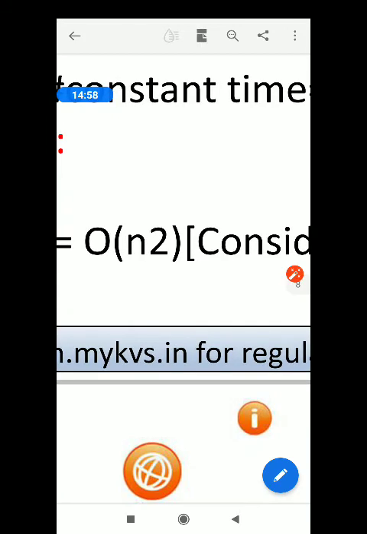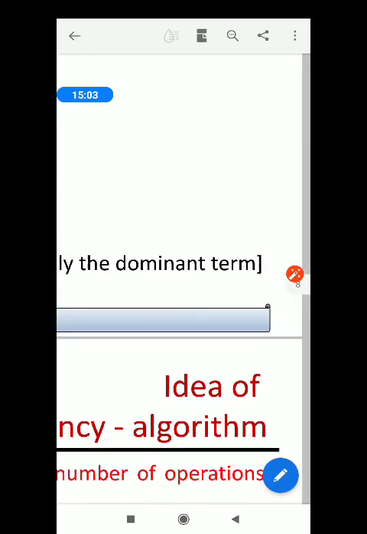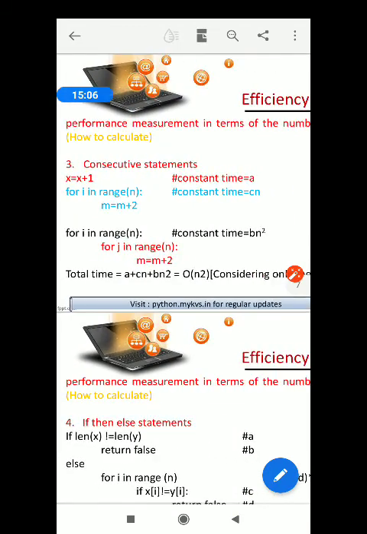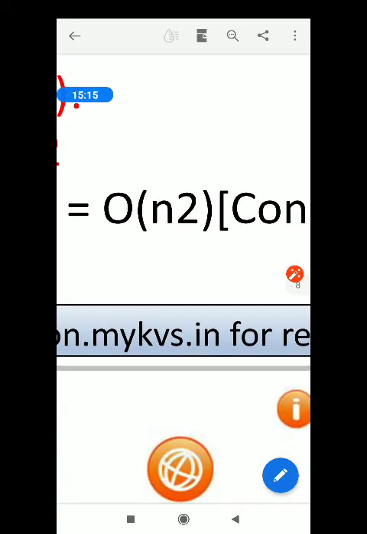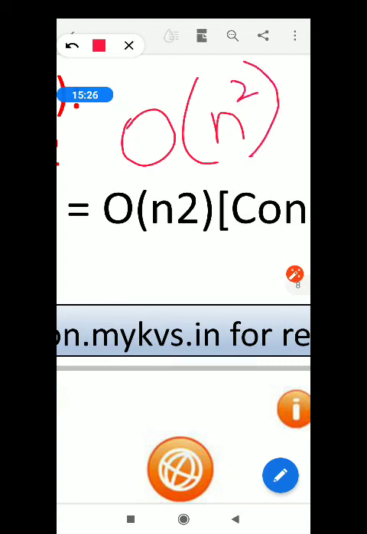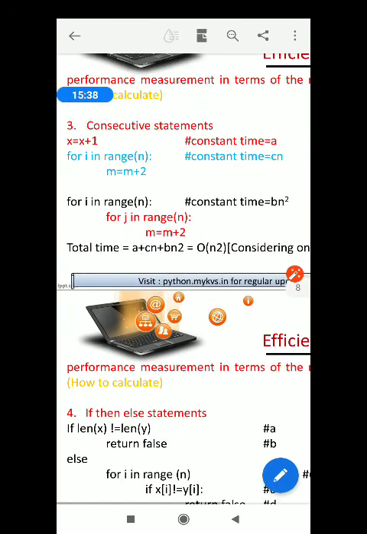So actually this is order of n square, considering only the dominant term, that is the greatest index term, which is n square. So the order of complexity will be big O of n square. Here the notation was not correctly written; please see, it should be order of n square. This is the way we can compute complexity for consecutive statements.